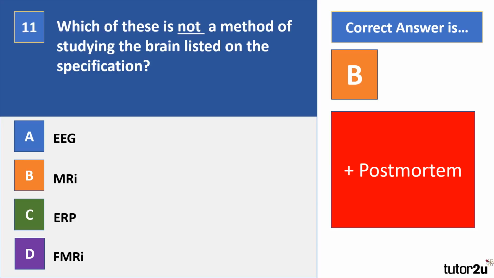Okay, correct answer there is B, MRI. Now also listed on your specification is postmortem. We'll just give you a bit of word of warning with this area though. Although postmortem is listed as a method of study in the brain, so of course you have to know about it in detail, when there's been a more open-ended question in terms of methods of study in the brain and students have used postmortem, they often haven't done it very well, so they've really struggled to show knowledge of what it was and do any detailed evaluation should they be asked to.